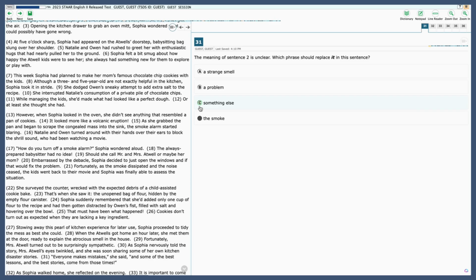Although a 3 and 5-year-old are not exactly helpful in the kitchen, Sophia took it in stride. She dodged Owen's sneaky attempts to add extra salt to the recipe. She interrupted Natalie's consumption of a private pile of chocolate chips. While managing the kids, she'd made what had looked like a perfect dough. Or at least she had thought she had.